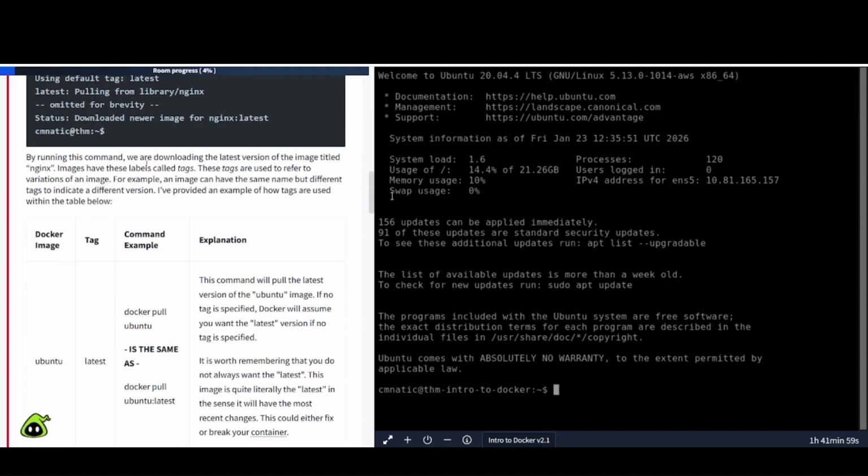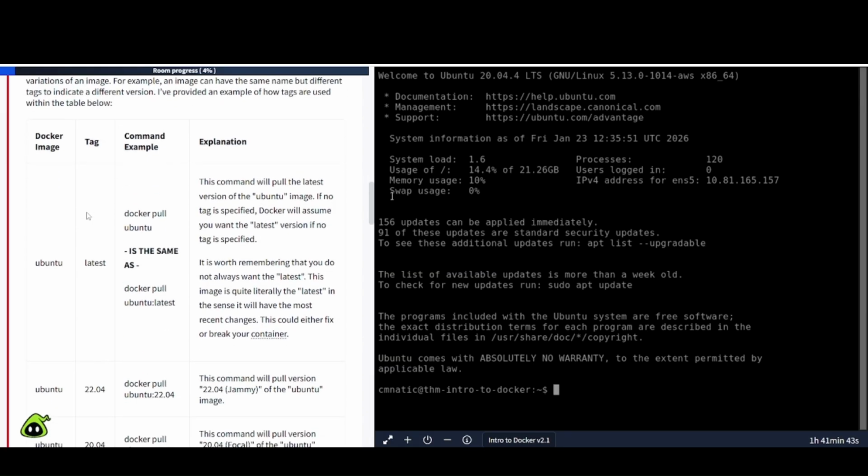By running this command, we are downloading the latest version of the image titled Nginx. Images have these labels called tags, and these tags are used to refer to variations of an image. For example, an image can have the same name but different tags to indicate a different version. I've provided an example of how tags are used within the table. So we have docker image tag, command example, and explanation.